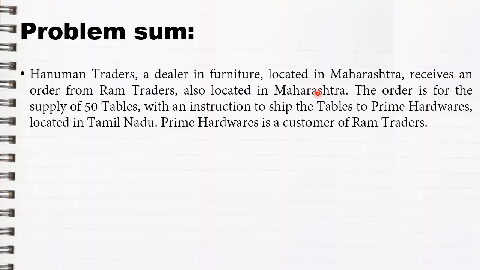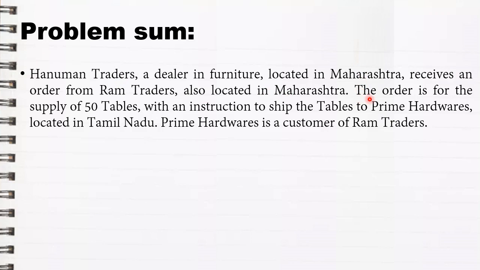Always try to locate first who is the supplier, who is the recipient, and where they are located. So here Ram Traders is a supplier located in Maharashtra. He received a purchase order from Hanuman Traders, who is also located in Maharashtra.